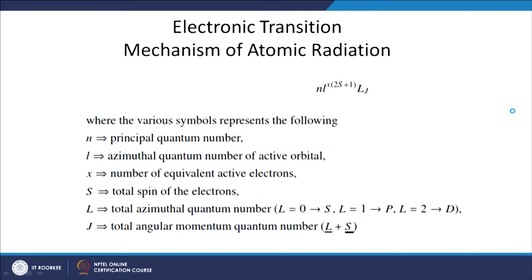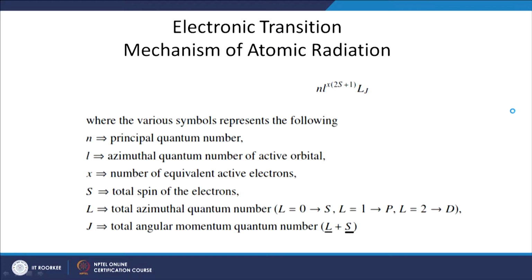For example, in the previous ground state, 2 was the principal quantum number because the outermost shell was 2p3. l is the azimuthal quantum number, p is the orbital that the outermost electron is in. So, we identify l with the p orbital. x is the number of equivalent active electrons. In this case, the number of equivalent active electrons is 3 because in the outermost shell we have 3 electrons. S is the total spin of the electrons, L is the total azimuthal quantum number and J is the total angular momentum.